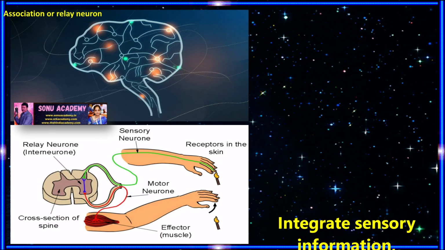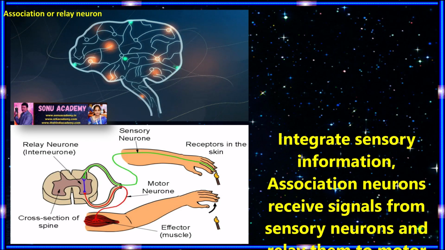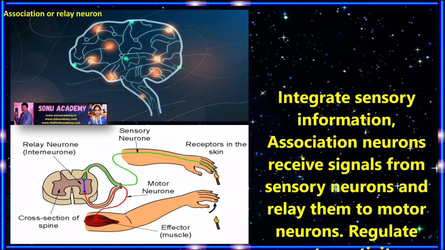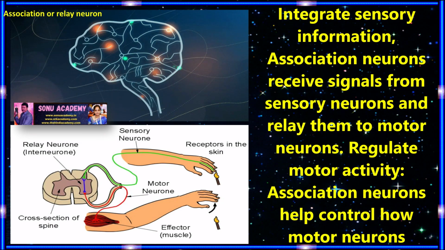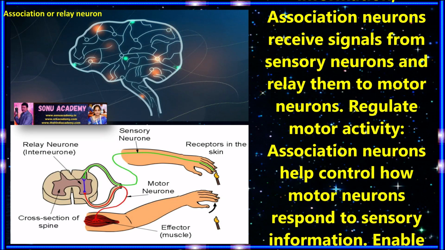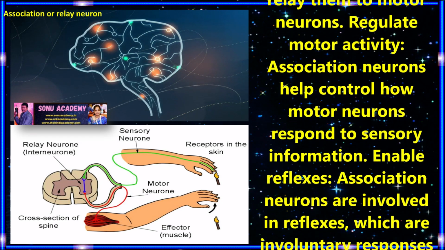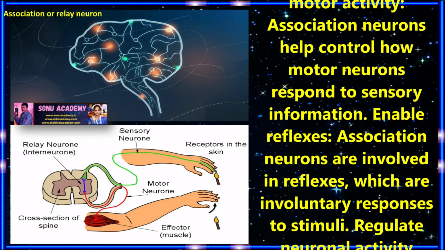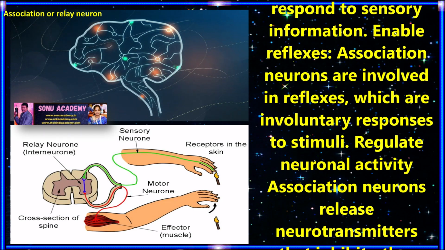Children, let us discuss the functions of association neurons. The function of association neurons is to integrate information. The association neuron receives signals from the sensory neurons and relays them to motor neurons. Children, let's see how they regulate motor activity. Association neurons help control how motor neurons respond to sensory information.